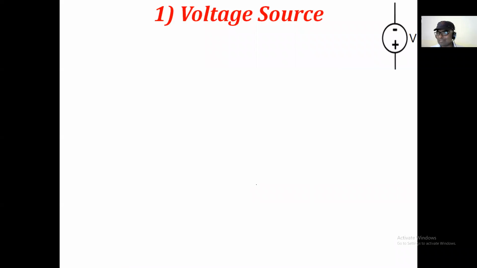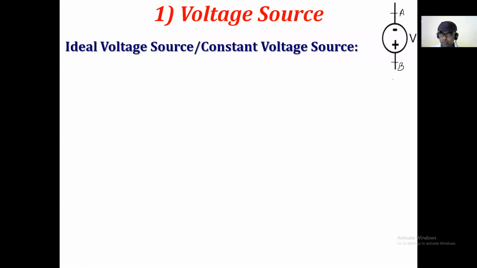As you know, this is the symbol, and this voltage source is an active two-terminal device. Let me consider that this is terminal A and this is terminal B. One terminal of the voltage source acts as a positive terminal, and the other terminal acts as a negative terminal. In this way, the positive and the negative terminal are the two terminals of the voltage source. And we know that the voltage source has two types. One is the ideal voltage source.